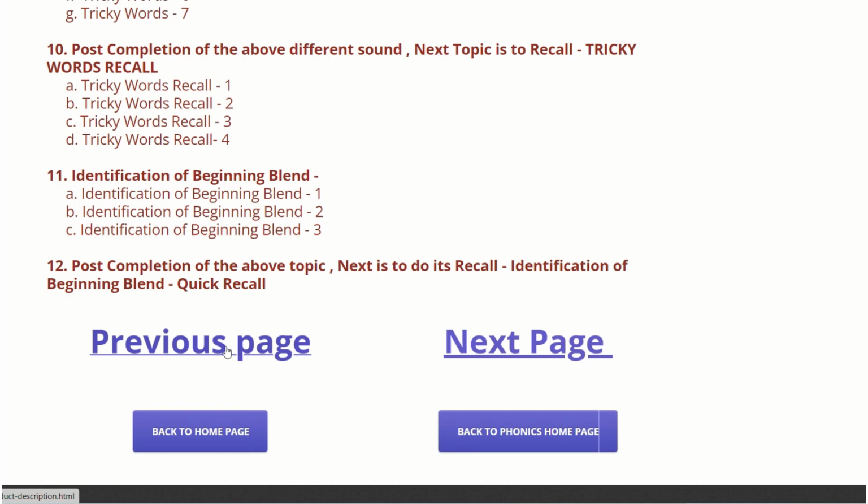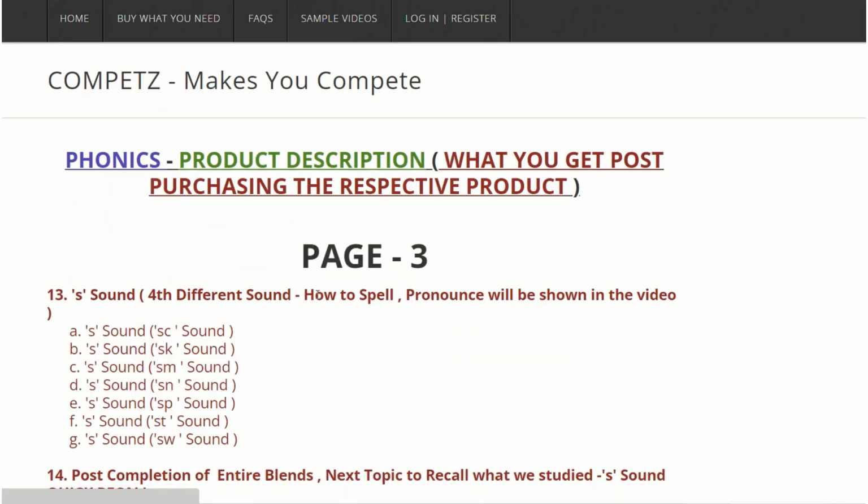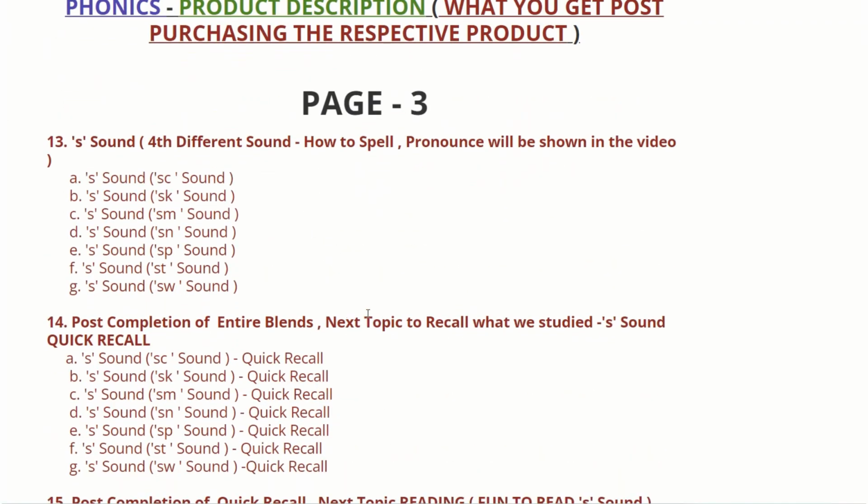Then if you want to go to the previous page, that is page 1, you can click here. If you want to go to the next page, you can click here. Now as we have already seen the previous page, no need to go here now. You can click directly on the next page. So we will see now the next page, that is page 3. So the page has been opened.